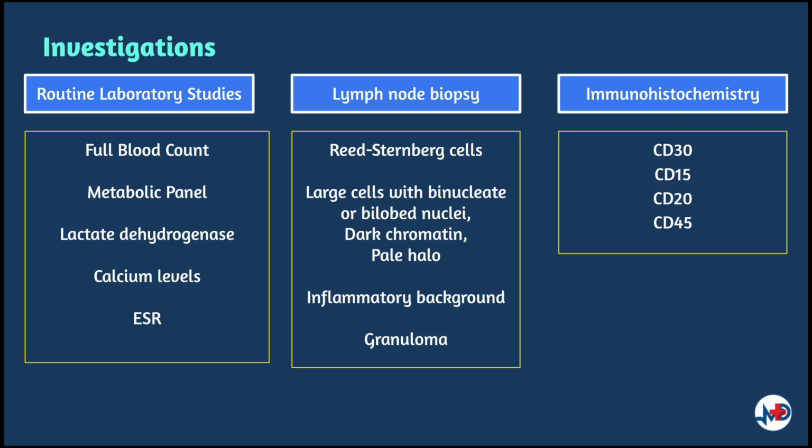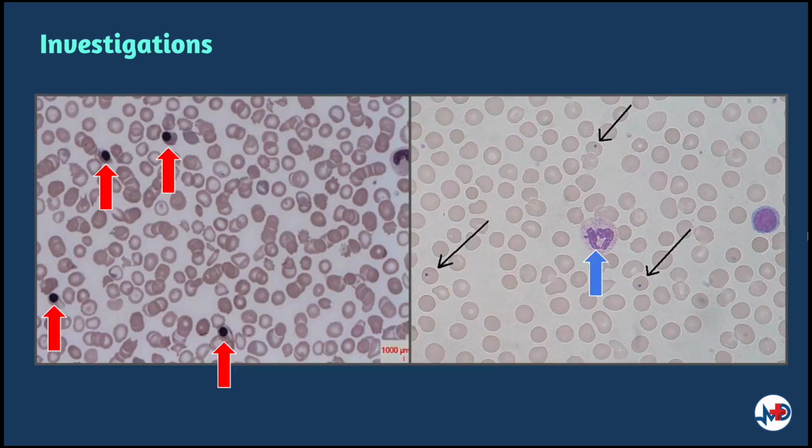Diagnosis is largely based on medical history and clinical features such as B symptoms and lymph node involvement, and confirmation is based on lymph node biopsy. On morphological examination, there may be nucleated RBCs, which is the picture on the left shown by the red arrows, Howell-Jolly bodies, the picture on the right with black arrows, and pseudo-Pelger-Huët anomaly, which is the picture on the right